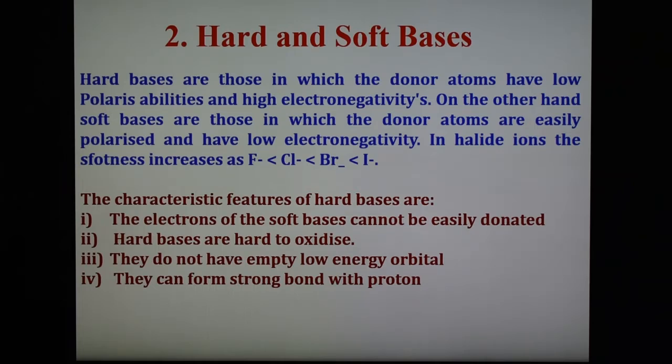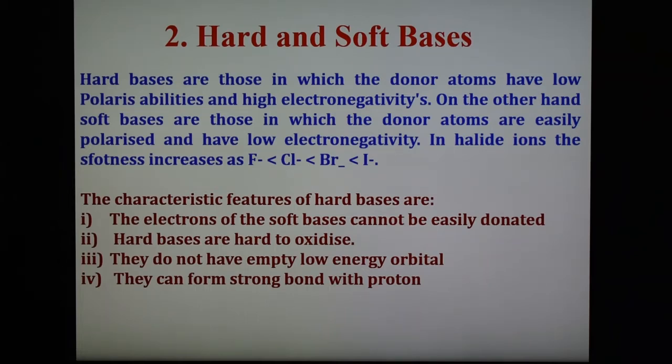And characteristic feature of hard bases are those the electrons of the hard bases cannot be easily donated. Hard bases are hard to oxidize, and they do not have empty low energy orbital. They can form strong bond with the proton. So these are the important characteristics, and depending upon the electronegativity, they are also known as hard and soft bases.